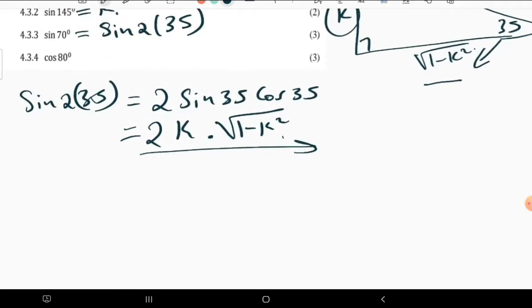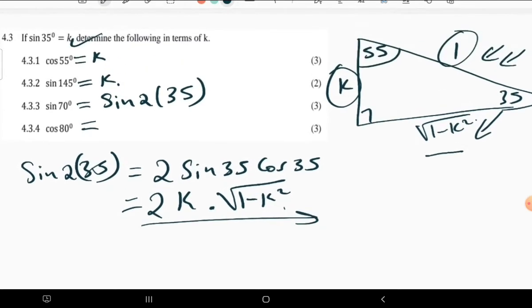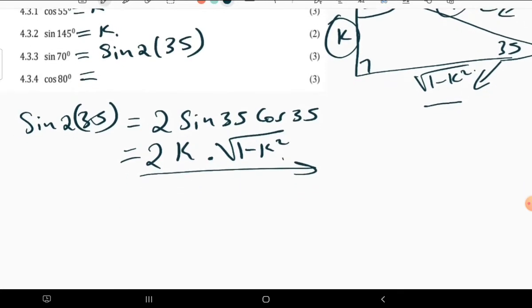Nonetheless, we are having this last question, which is cos 80. Cos 80 is equal to what?